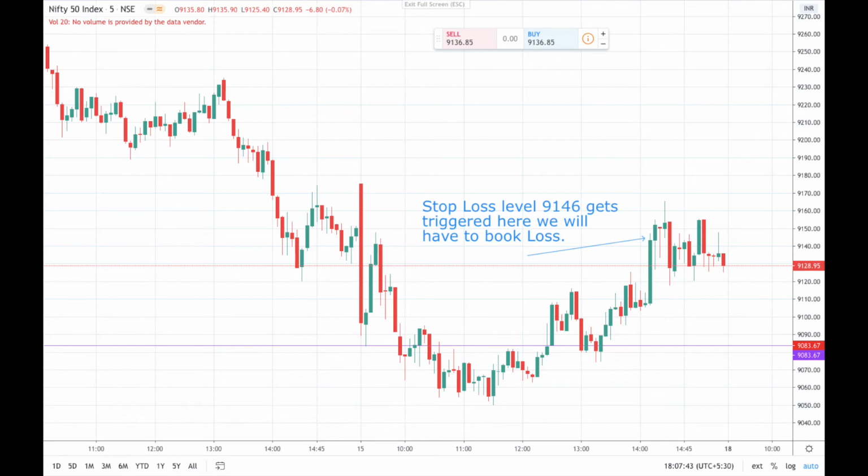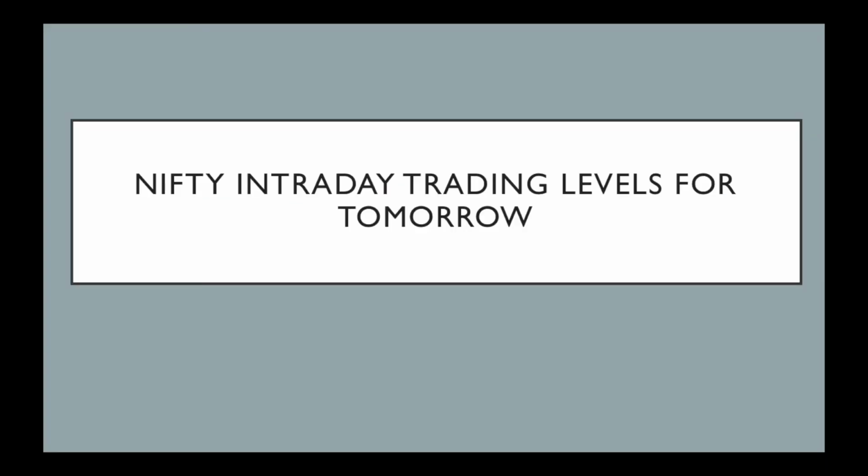Nifty is very volatile in the entire week because of the economic package announcement and other news. So that is why we were not able to trade successfully today. That is perfectly fine. But we will have to book our loss and we need to accept that loss. Okay, now we will move on. We have accepted the loss and we will wait for the next opportunity to come.